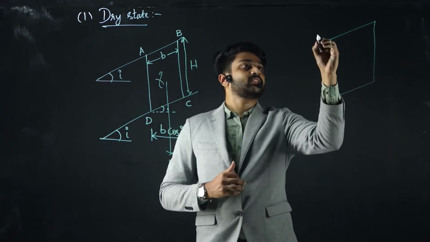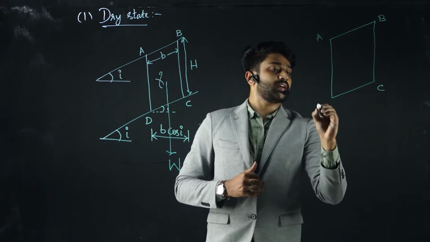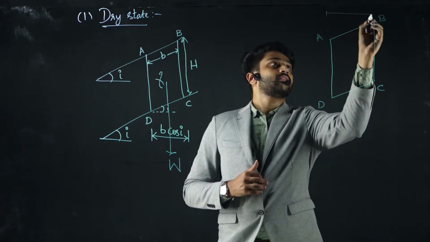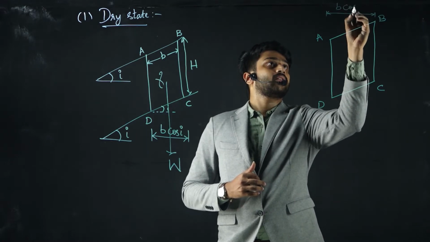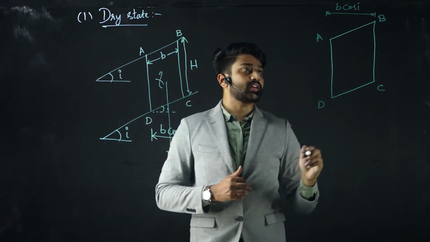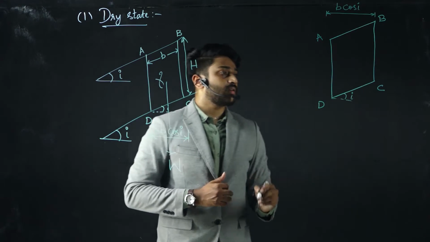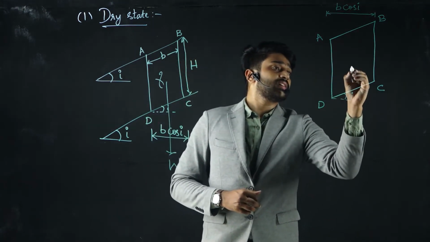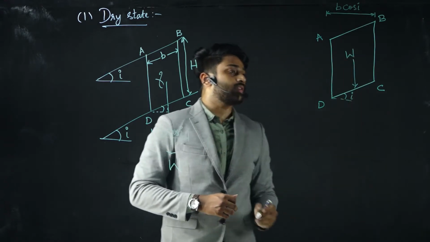Let this be A, B, C and D. As I have stated, the horizontal width is nothing but B cos I, and this is inclined at an angle of I. Let W be the weight of this wedge that is acting downwards.